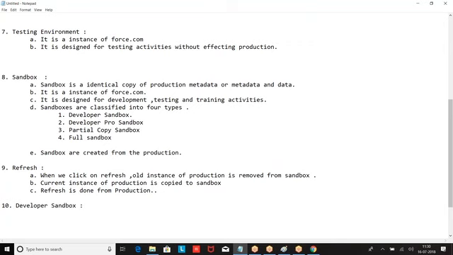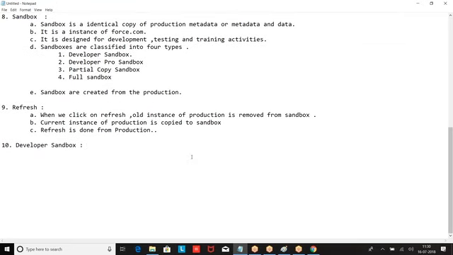What is the purpose of developer sandbox? Why are we going to use it? Now listen to the concept carefully. The purpose of developer sandbox is that it is designed for individual developer development activities.